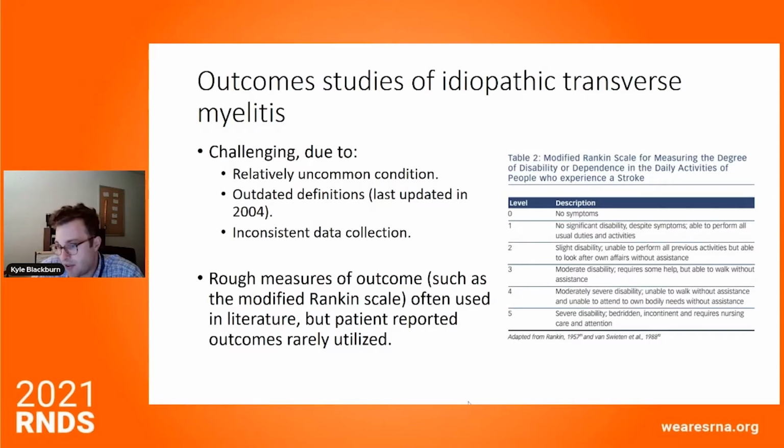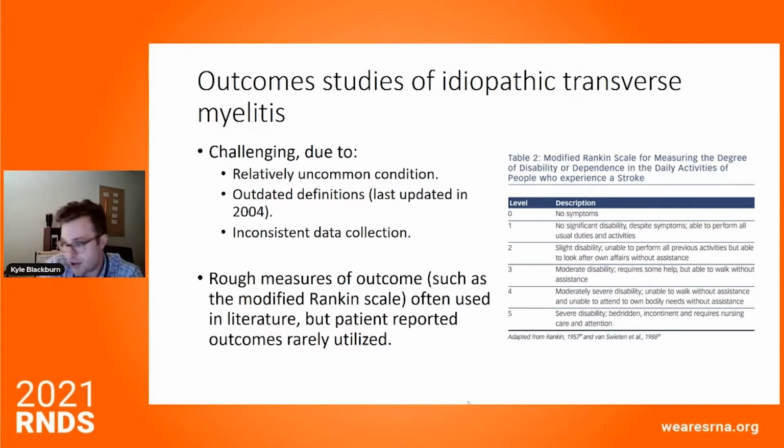And then I also want to highlight inconsistent data collection. There actually have been a few studies that have attempted to do this on a larger scale, but the best they've been able to do is look through old records of people who've had a diagnosis of transverse myelitis and use very rough measures to assess outcome.